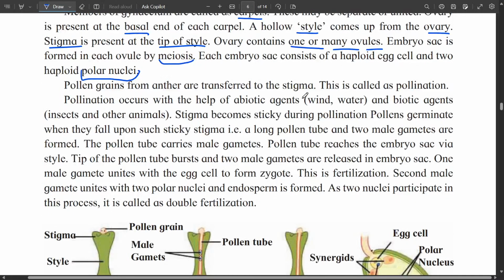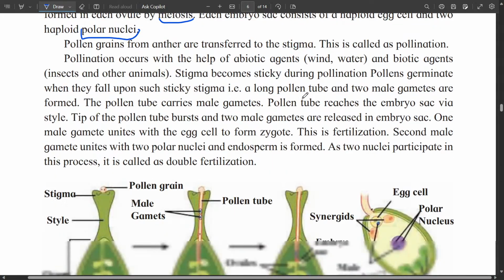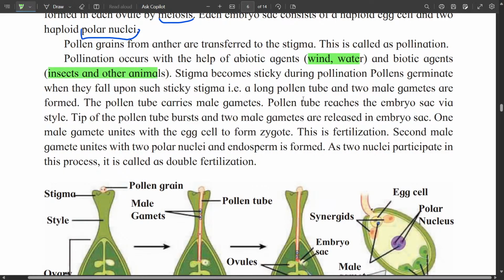Then the pollen grains from the anther are transferred to the stigma. This is called pollination. Pollination can occur with the help of abiotic agents like wind and water, and biotic agents like insects and animals. Stigma becomes sticky during pollination.